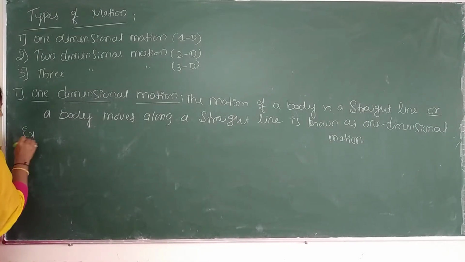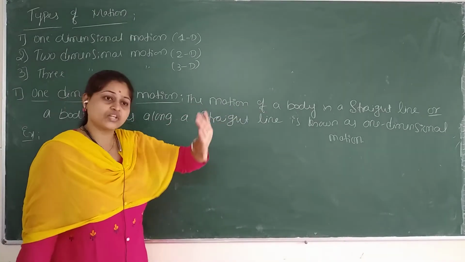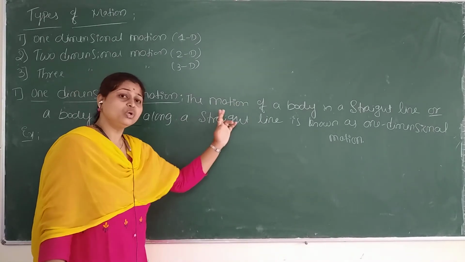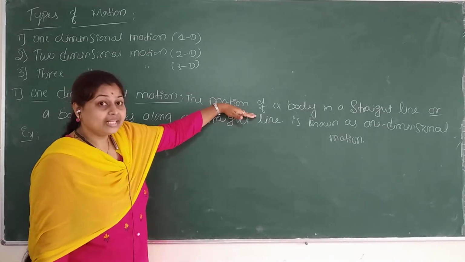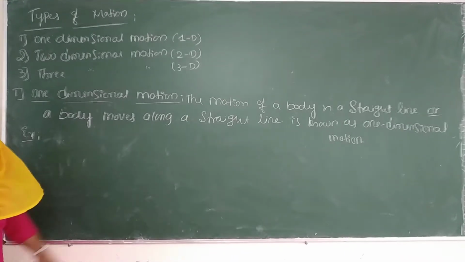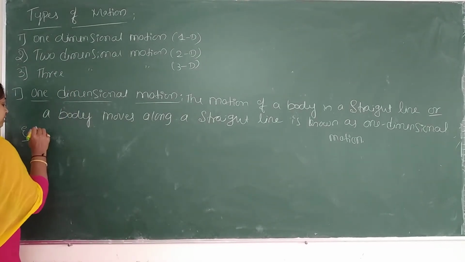Examples. You can define simply the motion of a body in a straight line is known as a one dimensional motion. Need not to write all the two definitions, write any one. If you are feeling difficulty to writing this definition, go for this one. What is that? A body moves along a straight line is known as a one dimensional motion.